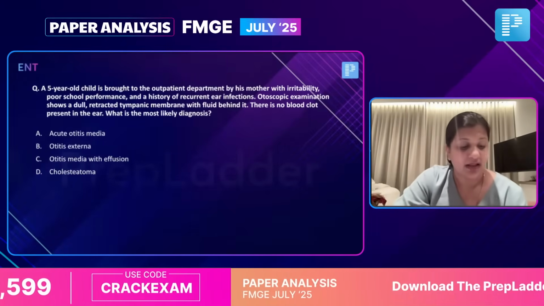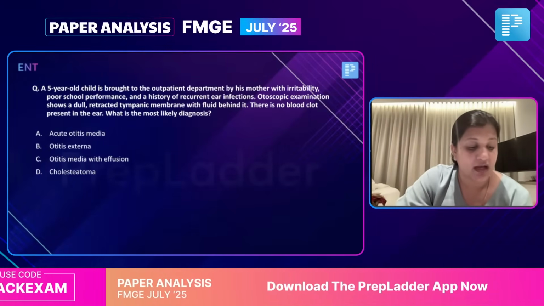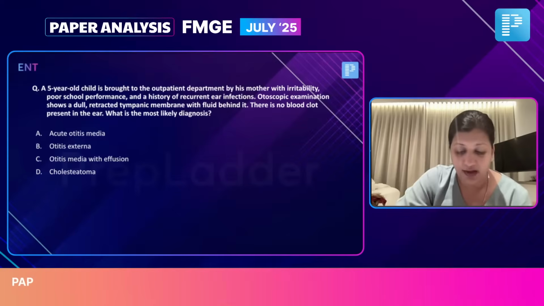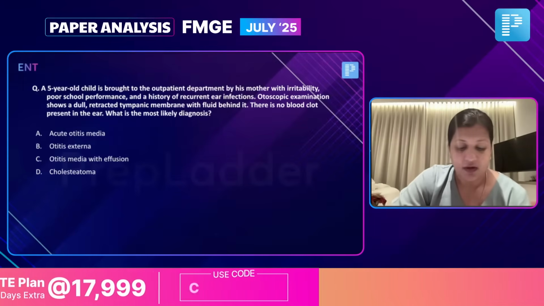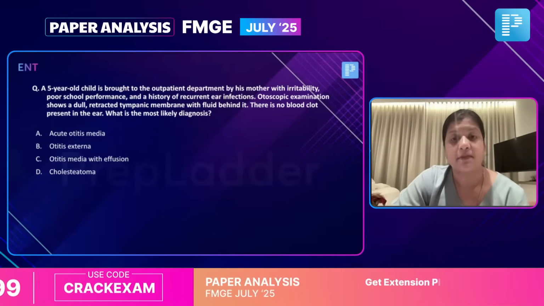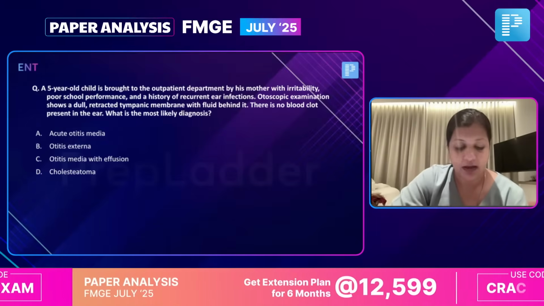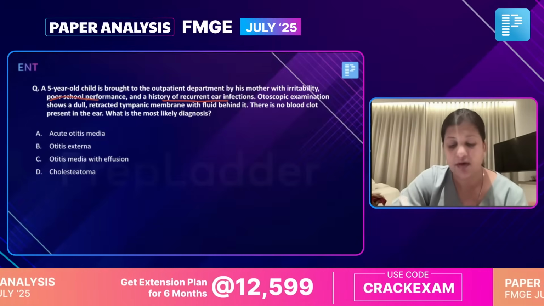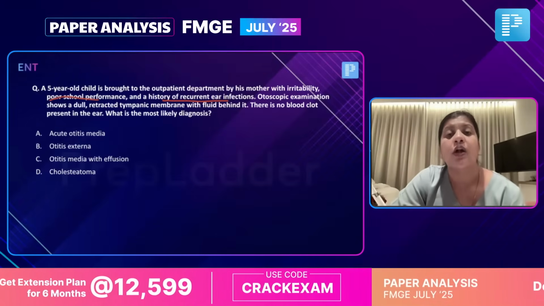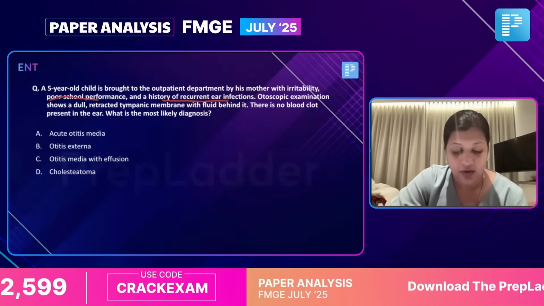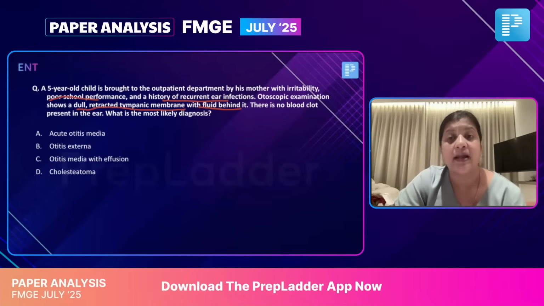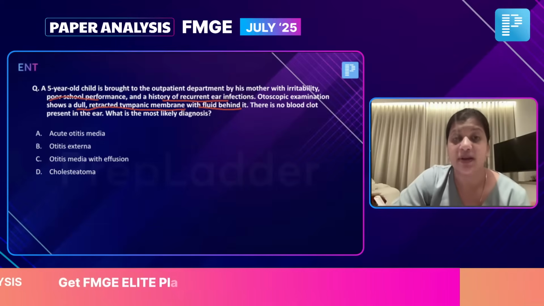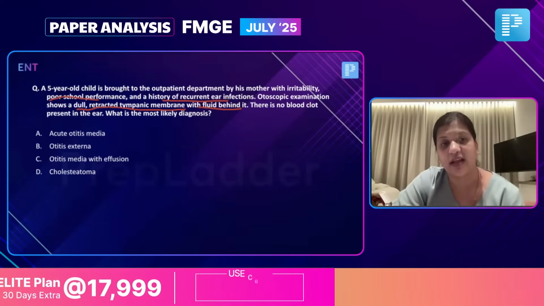Yes. So, Ketan, I think you're telling tympanometry was asked with respect to adenoid hypertrophy. I think I have the question here. Let's discuss this here. A 5-year-old child is brought to the outpatient department by his mother with irritability, poor school performance, and a history of recurrent ear infections. Otoscopic examination is showing to you a dull, retracted tympanic membrane with a fluid behind it. There is no blood clot present in the ear. What is the most likely diagnosis?